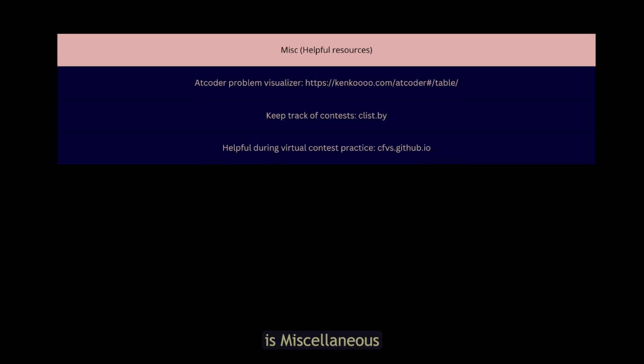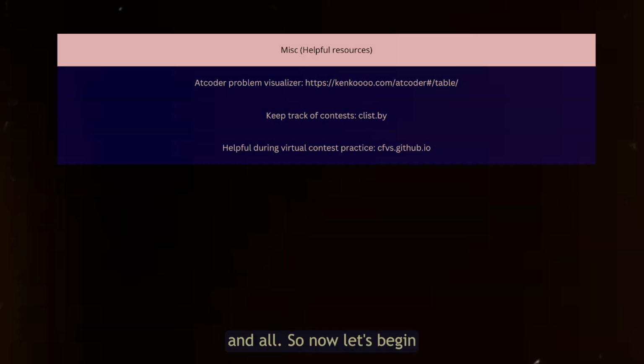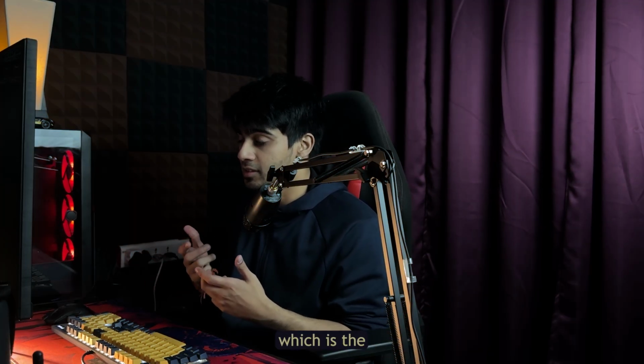So the fourth section is miscellaneous resources. The resources mentioned in this section would basically help you in your day-to-day life, for example, if you want to keep track of contests and all. So now let's begin with the first section, which is the practice websites.